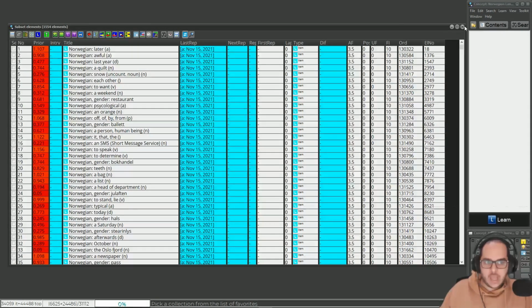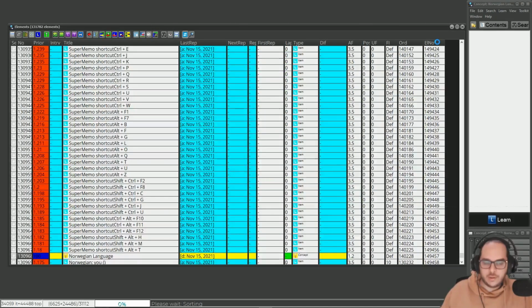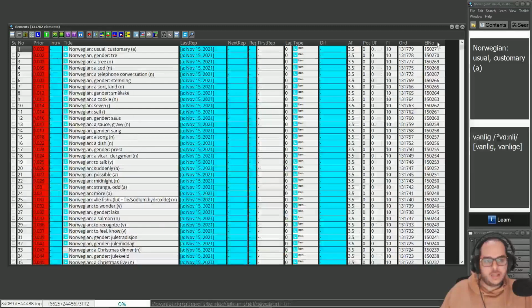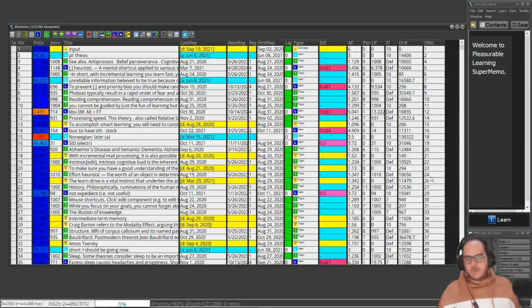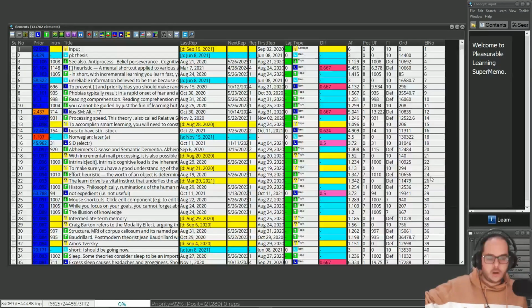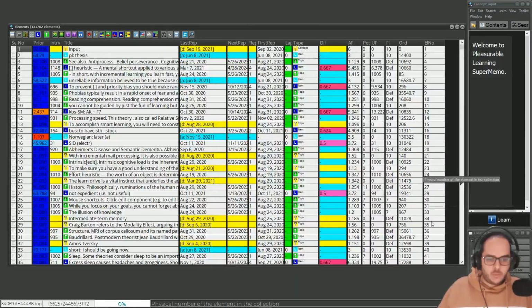Now, if I select all the collection and sort again, I will still have vacants like 25. Why was the number 25 not used by SuperMemo to occupy the vacancy, and it went with hundreds or 1,000 already? I don't know. So I want to report this.